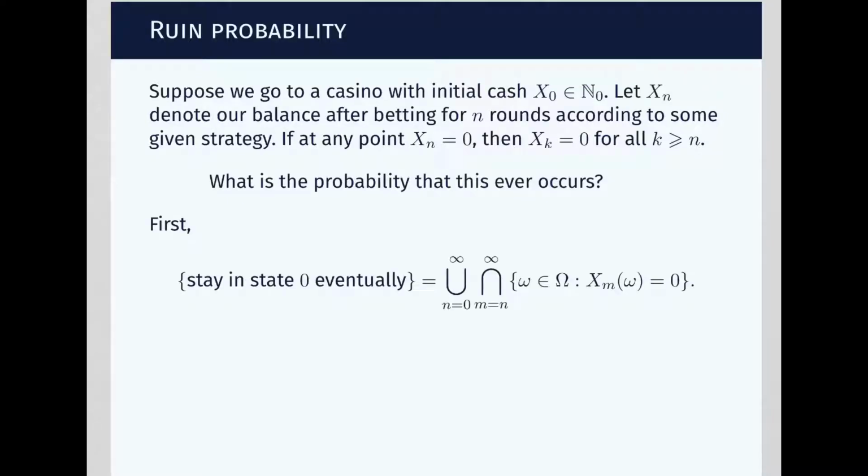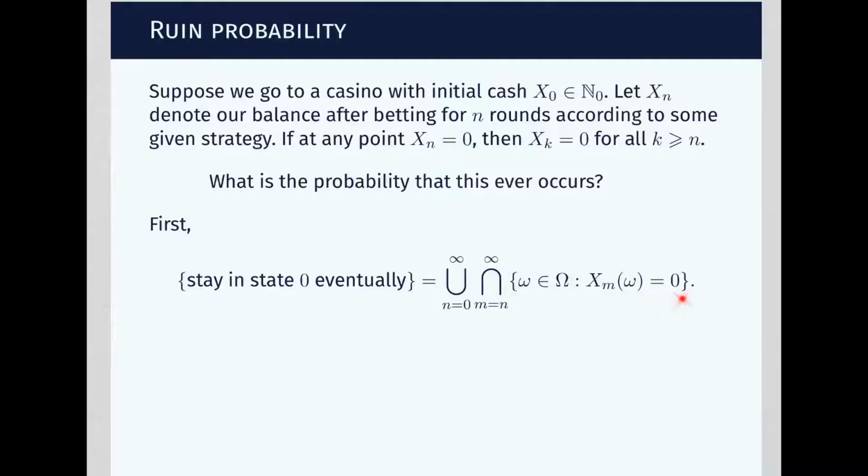In order to stay in this state 0 eventually, it means for some n we get capital equal to 0, and here's the union that represents the concept of for some n, and then here for every m larger than n our capital is 0. So we're talking about this union of intersections indexed by the variable in the first union of events.